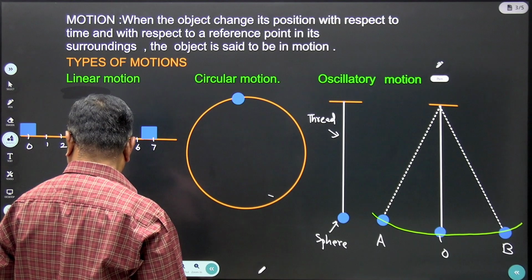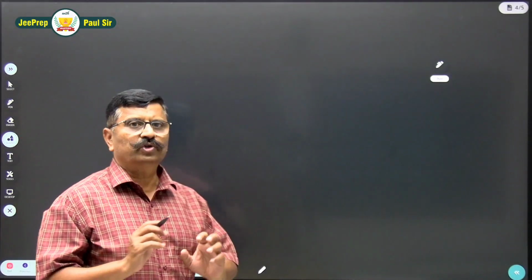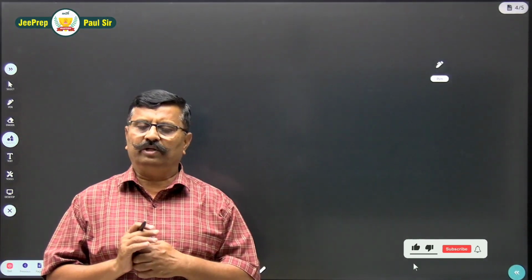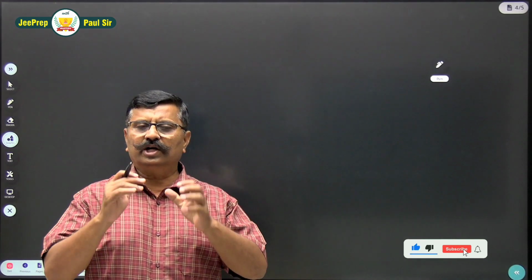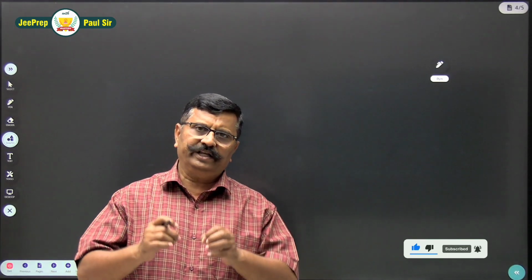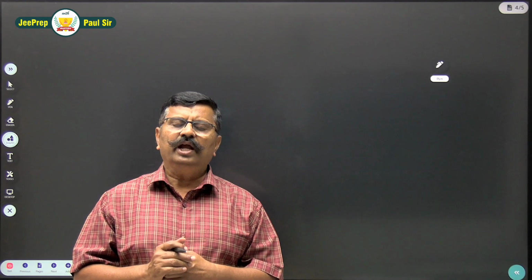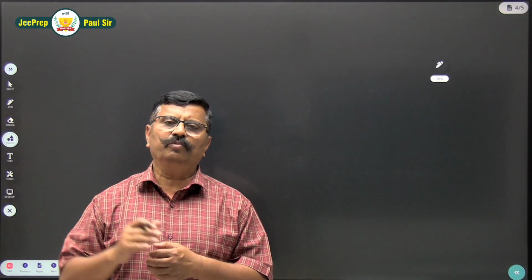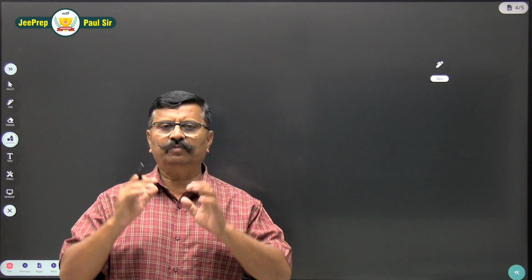Now, motion is a relative phenomenon. What do you mean by this? Consider the example that you are standing on the road, and a bus passes by your position. There are passengers sitting in the bus.